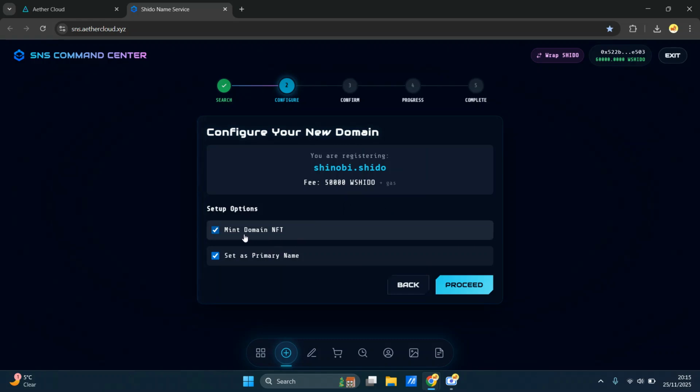So you're going to mint this NFT now, okay? You're going to mint this name. So this is the name that we are heading for. You're going to leave it as primary. So these are the default options. You might have different names under the same wallet with different domains. So there's a few things that you can do. But as a basic beginner, jumping onto this eco, and even if you're not jumping on and you're just trying to register a new domain, this is the way to go.